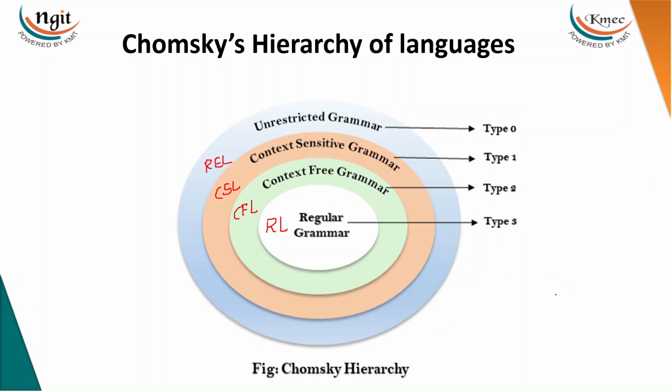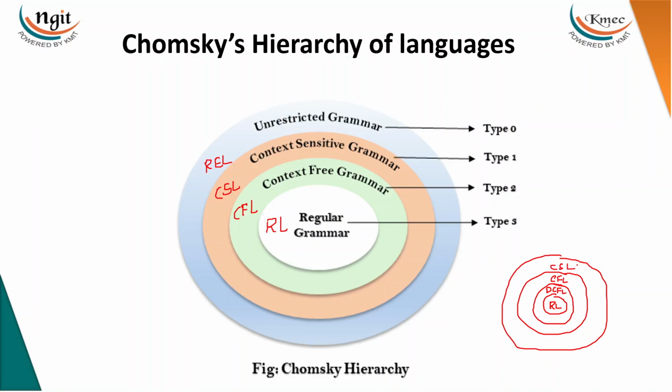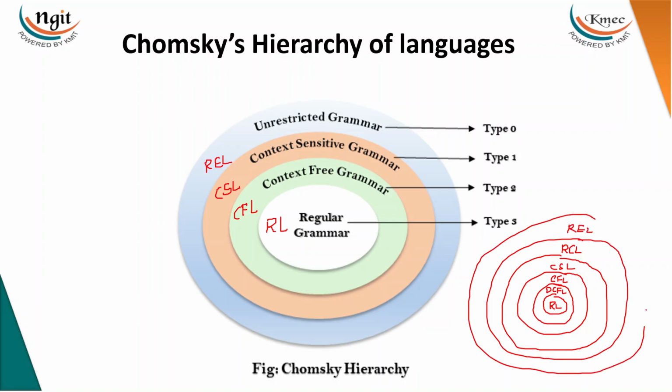If you want, you can even go with a more generalized version like this: RL, DCFL, then CFL. CFL has another subset. Then we have CSL, and for unrestricted grammar we have two types: one is RCL, and another one is REL. Something which is not even accepted by the Turing machine is called a non-recursively enumerable language. These are all completely undecidable problems, right? So that's what we have discussed there.